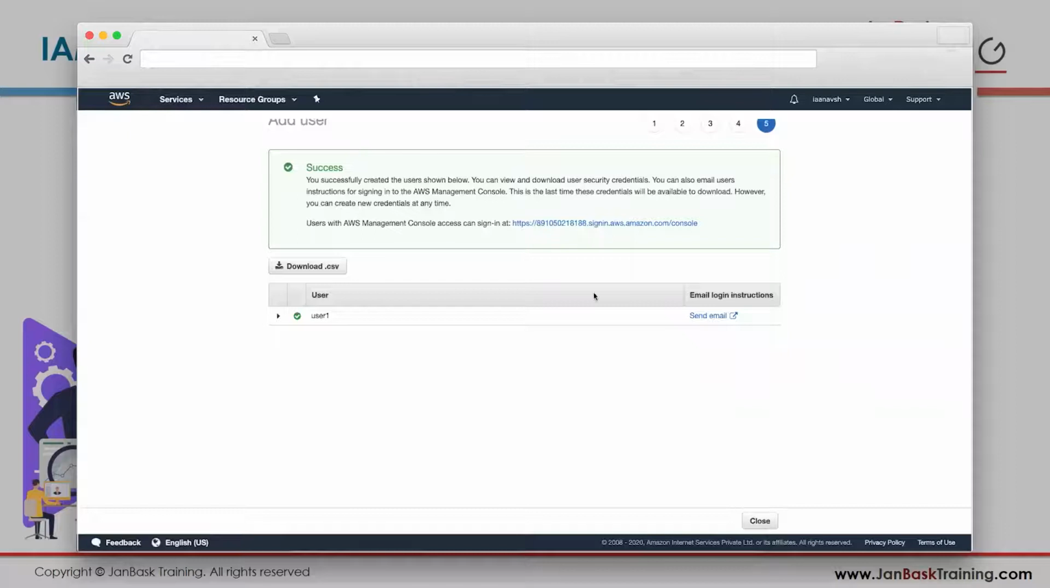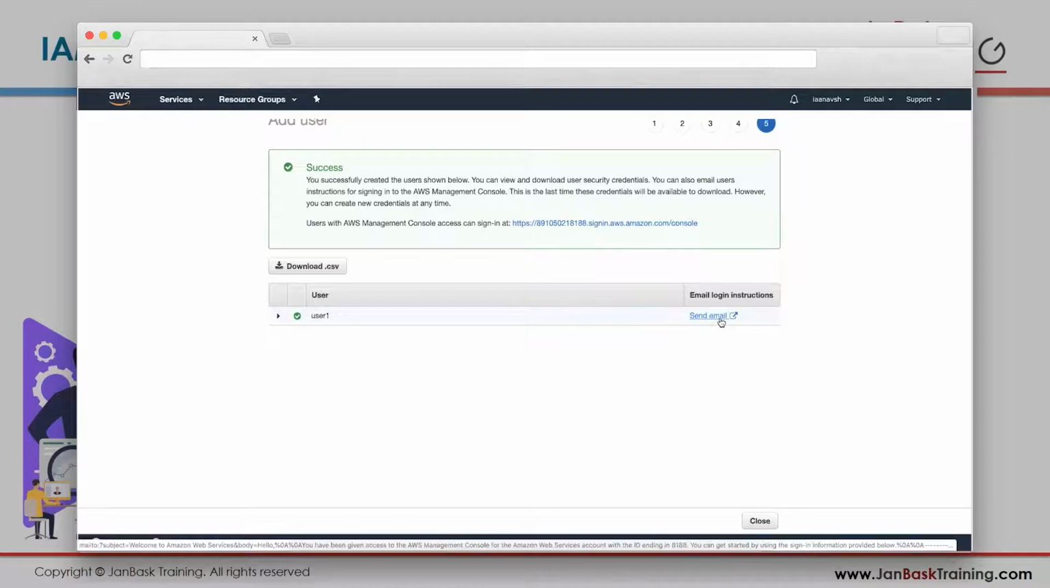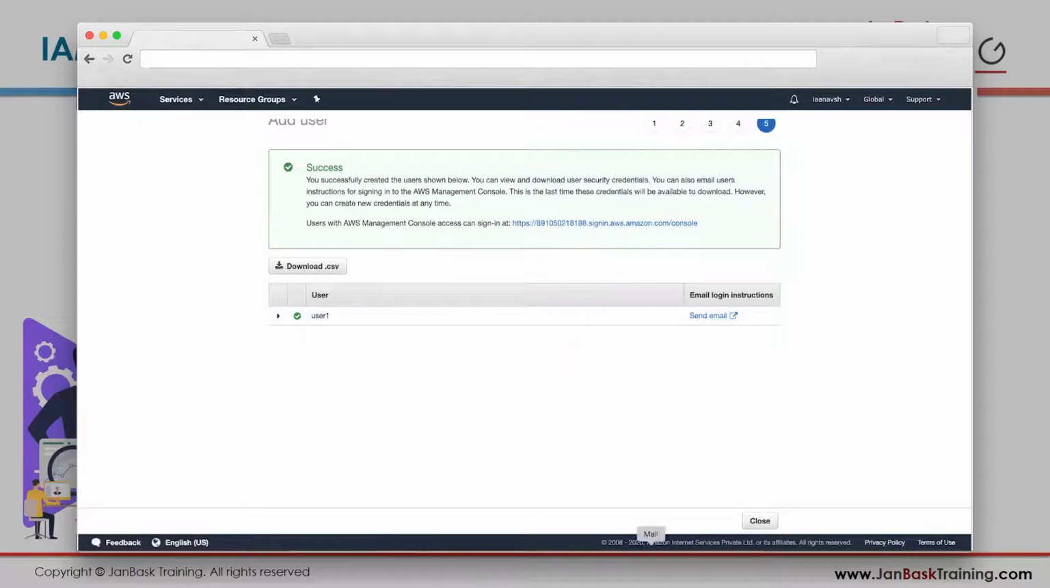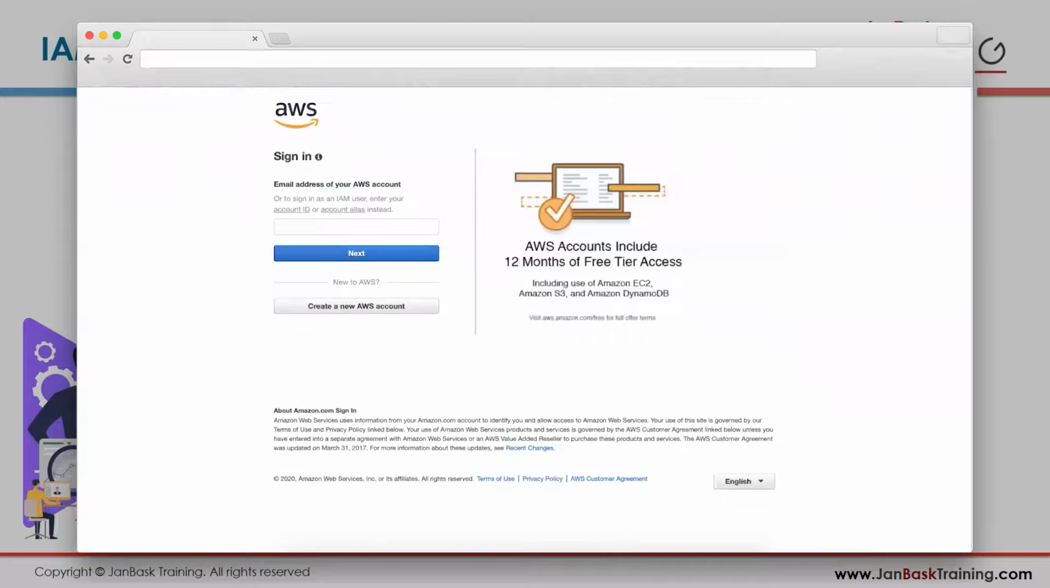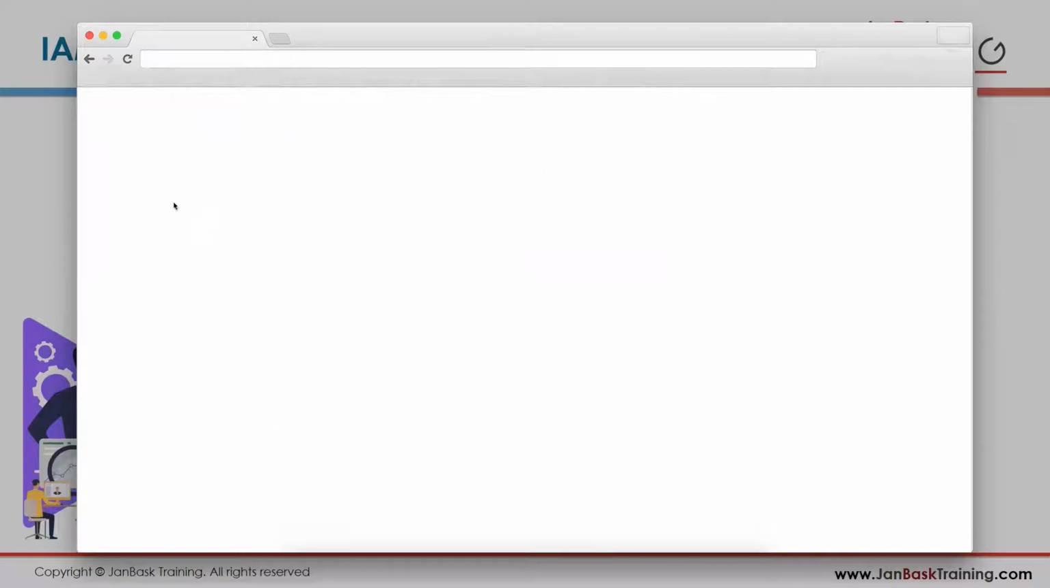Now, when a user wants to sign in, he has to go to this link. I'll show you how. You can also send an email to that user from here. Maybe they have an email ID. Just click on send email and the email will open. You can set up your email and a mail will be sent to him. Right now we are going to test if that user works or not. So I copied this. Let me go to a different browser, paste it here and click enter. So this page will open for me.